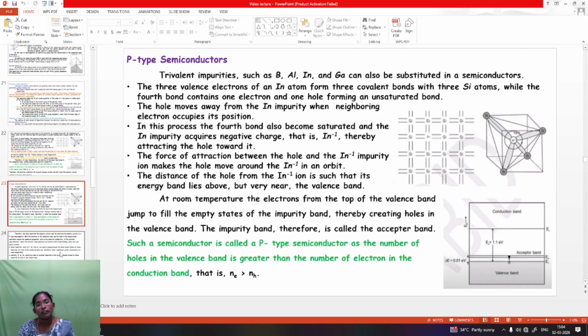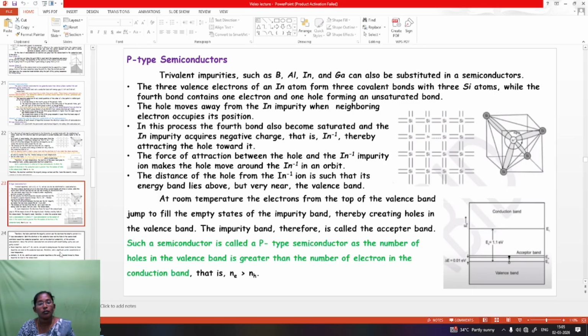The hole moves away from the impurity when a neighboring electron occupies its position. In this process, the fourth bond also becomes saturated and the indium impurity acquires a negative charge, that is In-, thereby attracting the holes towards it. The force of attraction between the hole and the indium In- impurity ion makes the hole move around in an orbit.